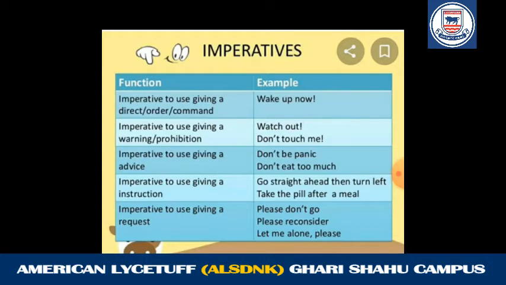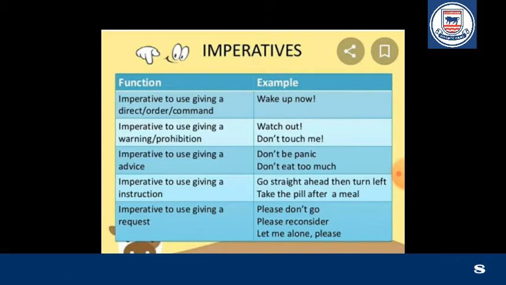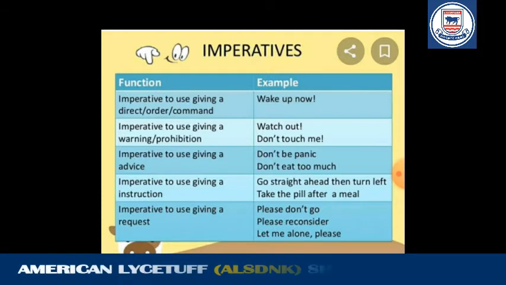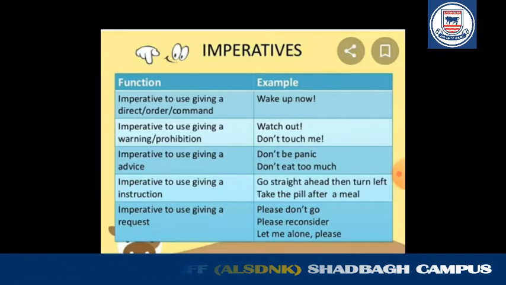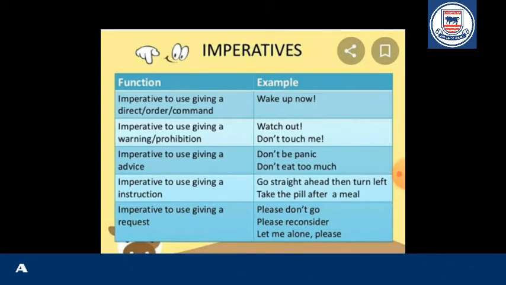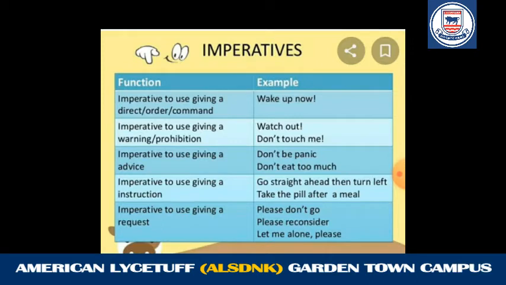Now you are seeing a picture in your lecture with two columns: one about functions and the second about examples. Imperative to give a direct order or command, for example, wake up now. Imperative to give a warning or prohibition: watch out, don't touch me. Imperative to give advice: don't panic, don't eat too much. Imperative to give instruction: go straight ahead, then turn left; take the pill after a meal. Imperative to make a request: please don't go, please reconsider, let me alone, please.